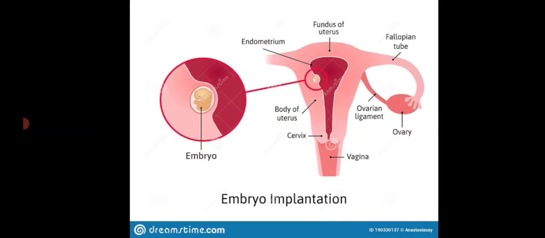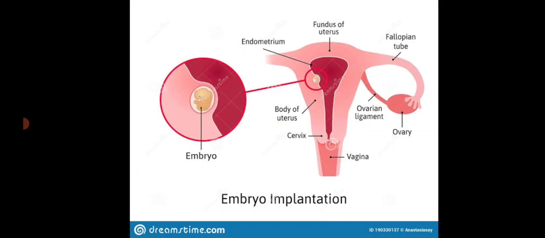The next event is implantation. Before implantation, we'll see where fertilization usually takes place. It takes place in the fallopian tube. So fertilization, that is, the meeting of sperms and ova, takes place in the fallopian tube.